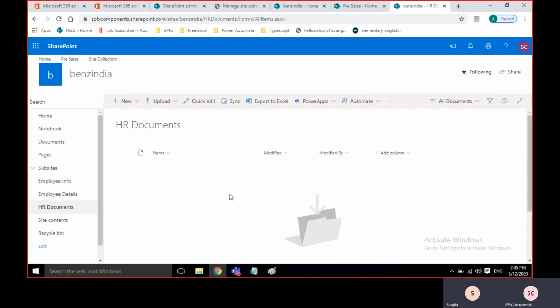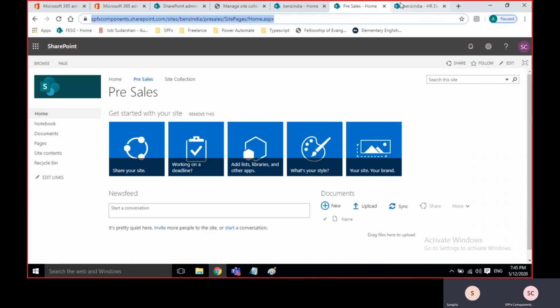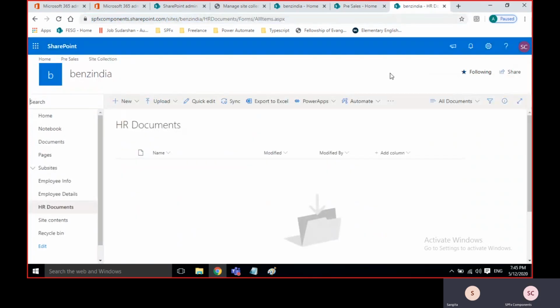One more question I have. If we create more than one library, can we? Yes, we can create multiple libraries, multiple lists. If I restrict that HR document library to a particular person, can that be done? We can do it, yes.